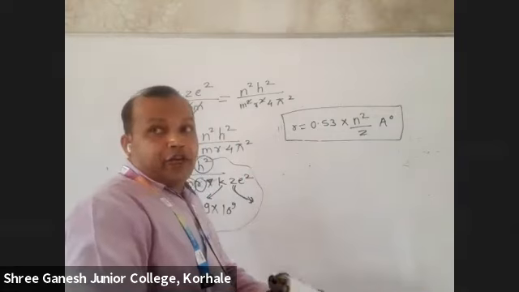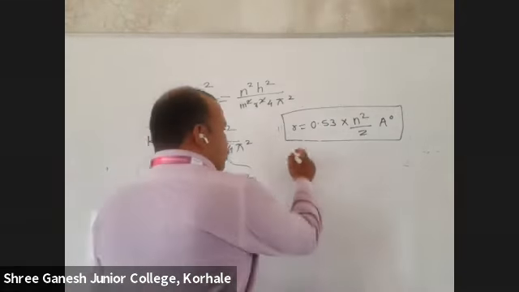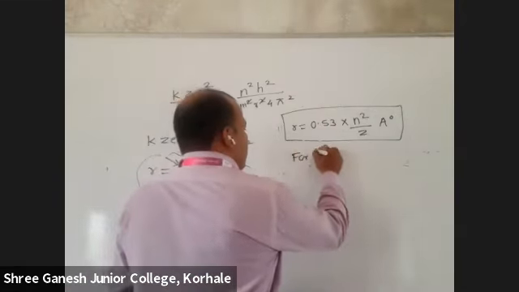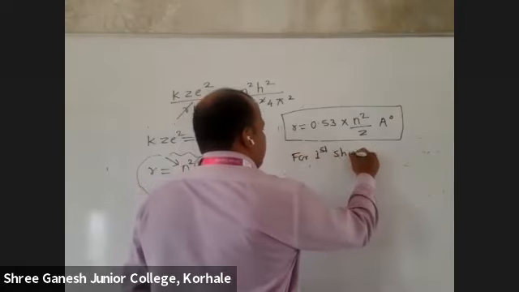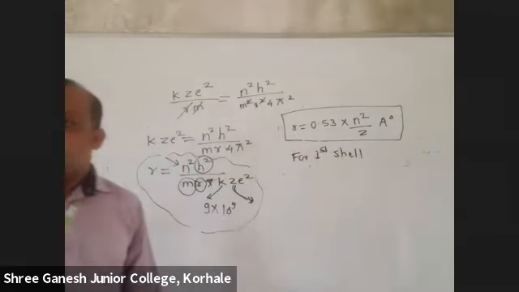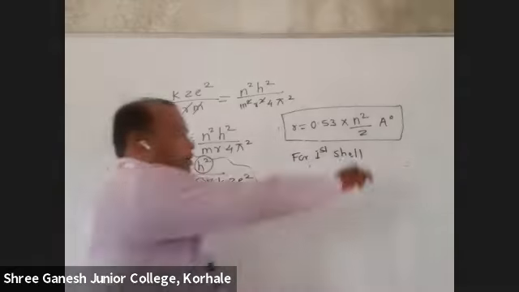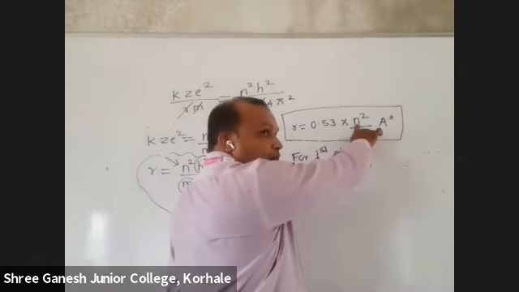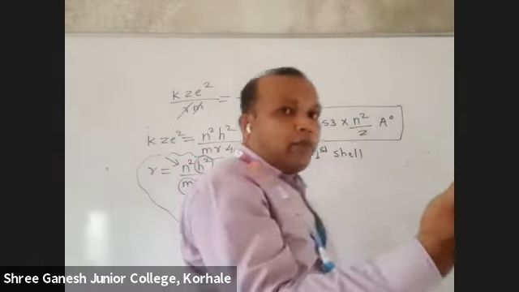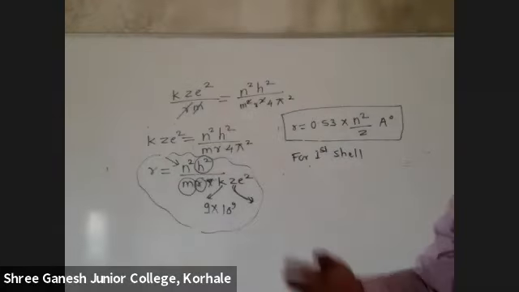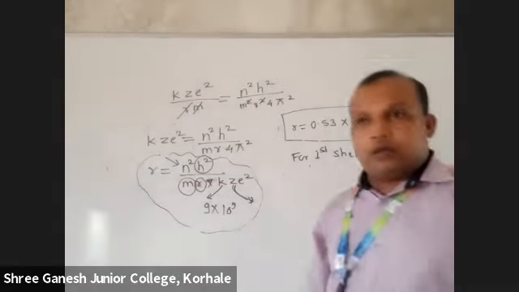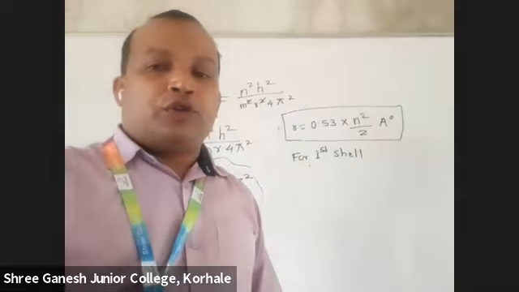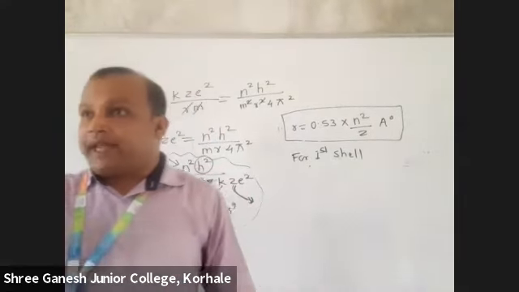For the first shell, here n's value will come 1 and Z, the atomic number, is 1 only. So directly the answer will come 0.53. Yes or no? Yes.